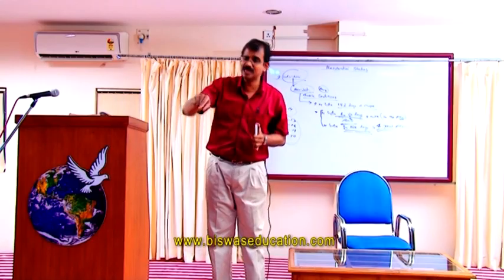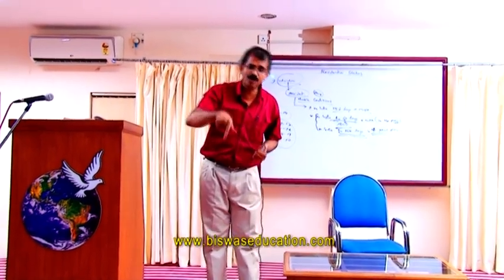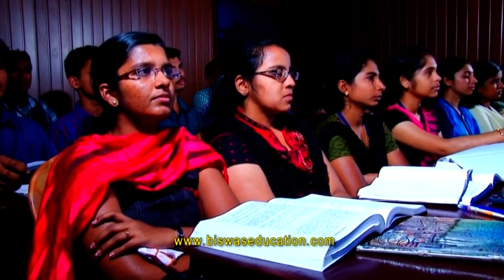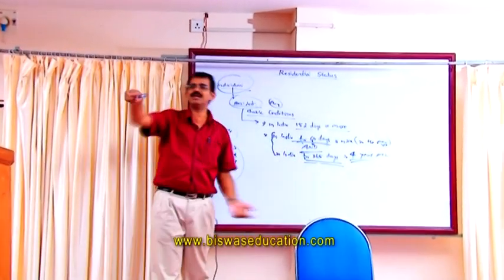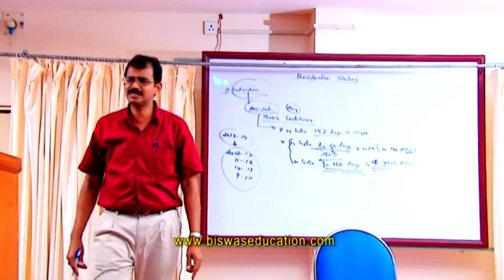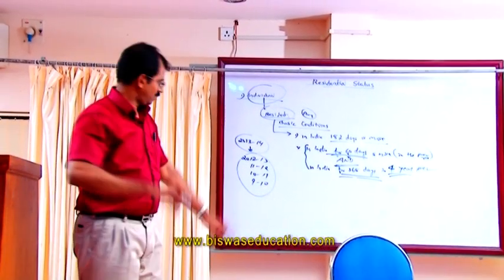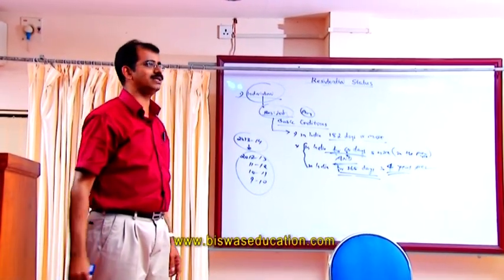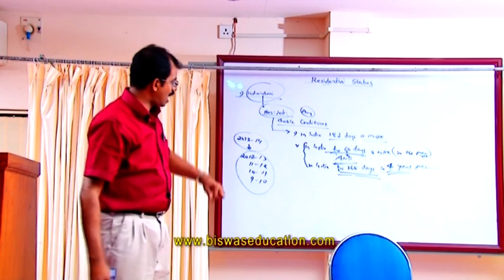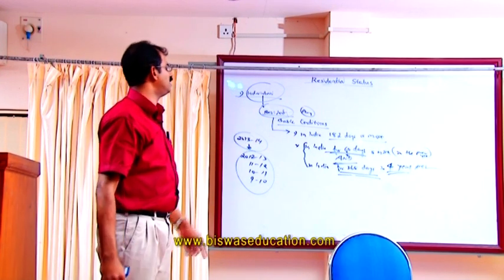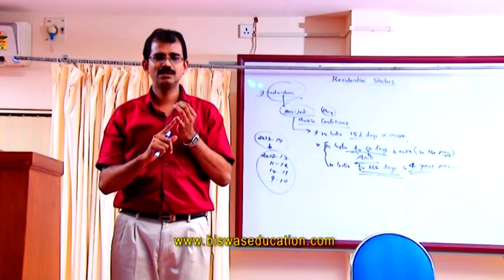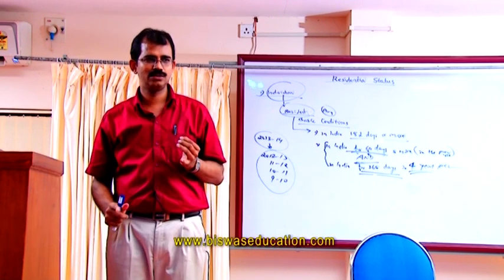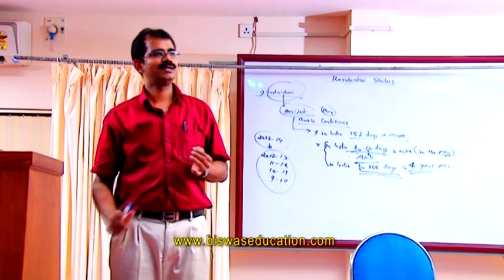If he is not a resident under the first test, don't conclude that he is a non-resident. We have to further test this, and then only can we conclude that he is a non-resident. What is the second test? Whether he has stayed in India for 60 days in the previous year and for 365 days in the 4 years preceding the previous year. If he satisfies any of the basic conditions, he is a resident.